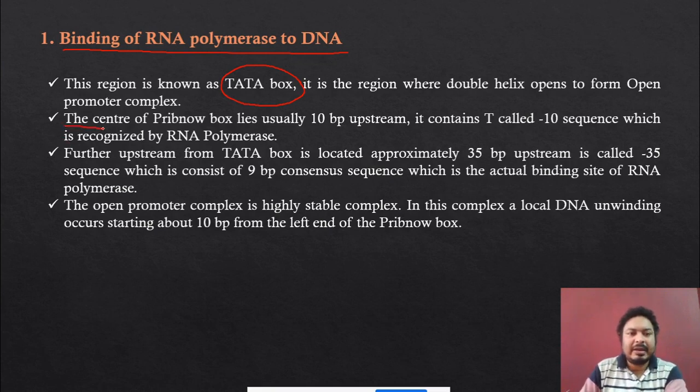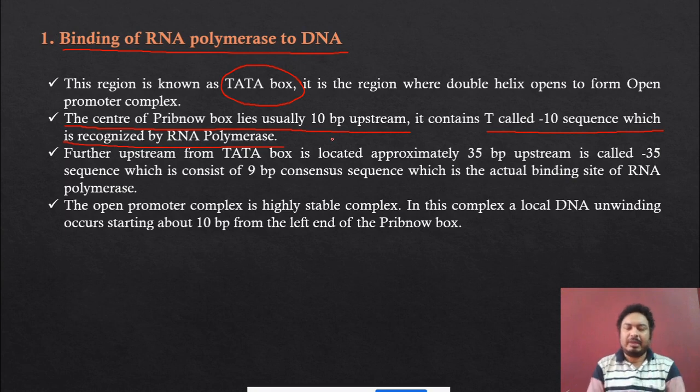Then see, the center of the Pribnow box lies usually 10 base pair upstream, and it contains T, which is called the -10 sequence, which is recognized by the RNA polymerase.